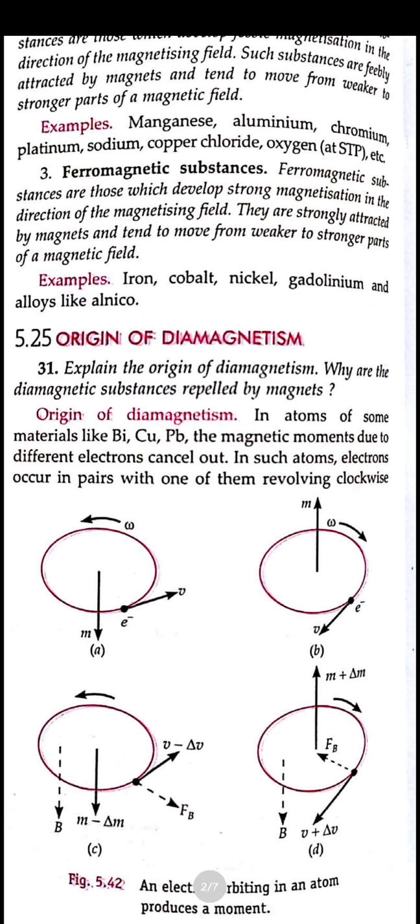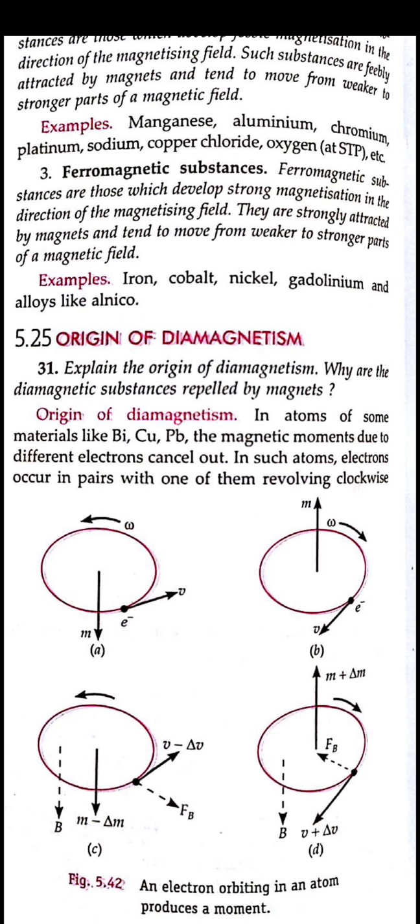So we can say that in a pair of electrons, the magnetic moment of one of the electrons will be increasing and the other magnetic moment will be decreasing. So the magnetic moment of one will be increasing and the other electron will have less magnetic moment. One of them will gain magnetic moment, and we know that the net magnetic moment of this diamagnetic substance will be 0, right?